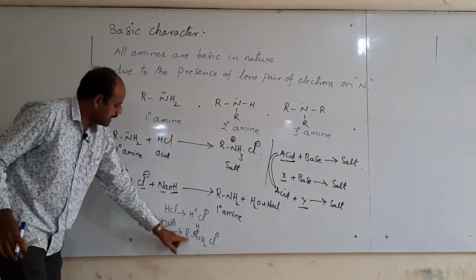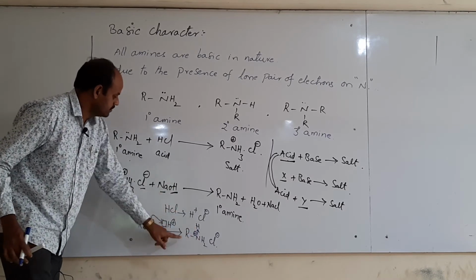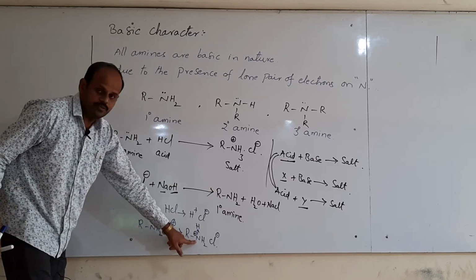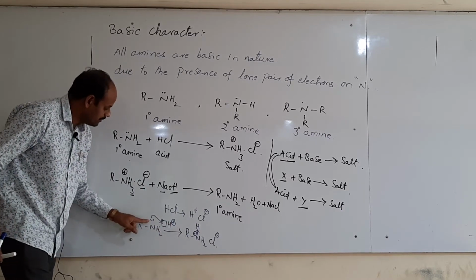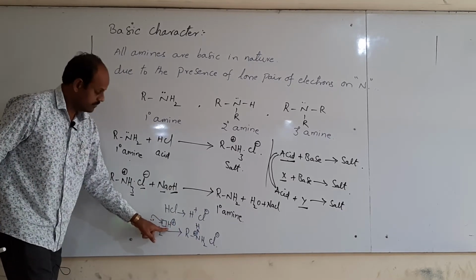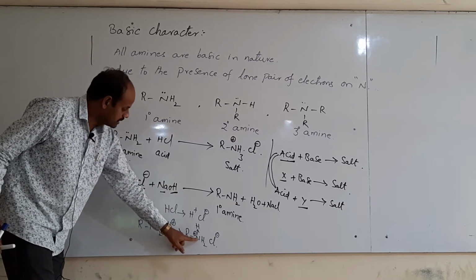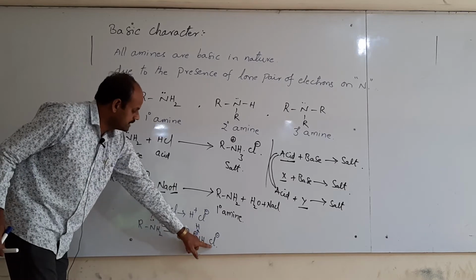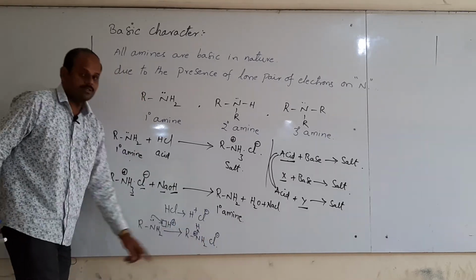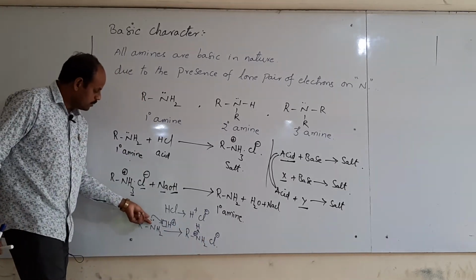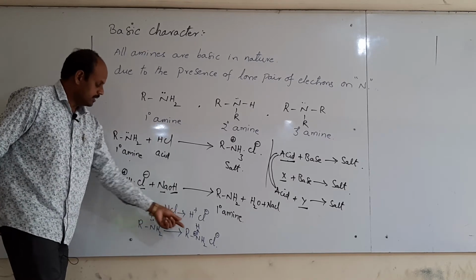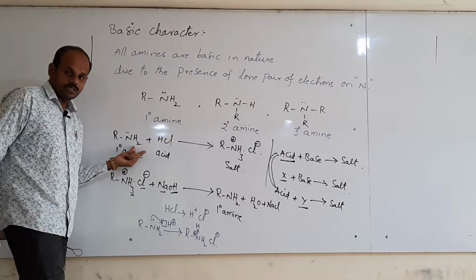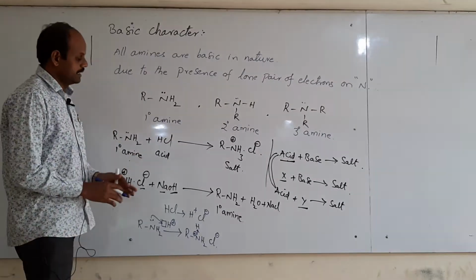This is the RNH3 group here, RNH3+. This is the structure. By donating a lone pair of electrons to H+, it forms a coordinate covalent bond with hydrogen. Thus we get RNH3+ Cl-. This is the salt. Thus by donating a lone pair of electrons, we get salt. Hence they have basic nature. Thus amines have basic nature.